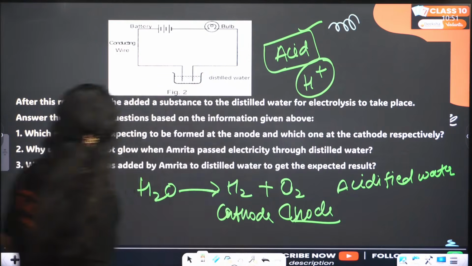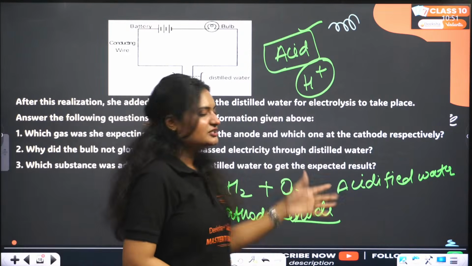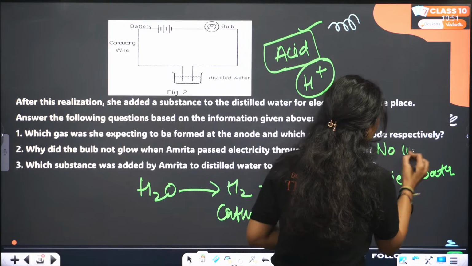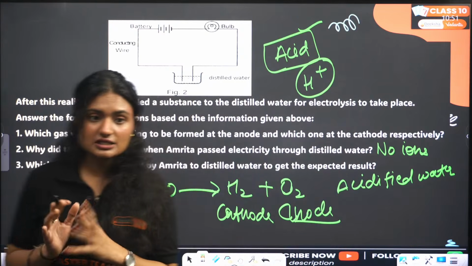Clear? Why did the bulb not glow when Amrita passed electricity through distilled water? Because there were no ions to conduct electricity in distilled water.